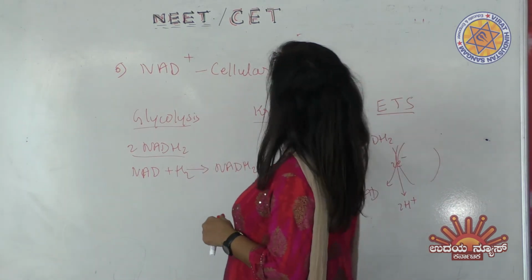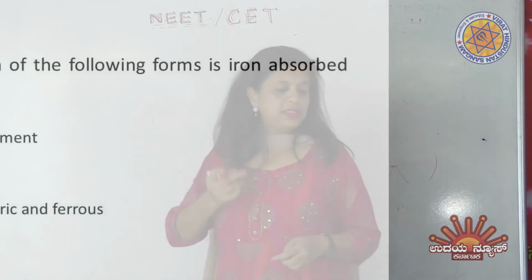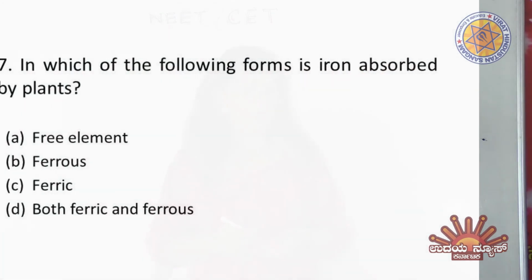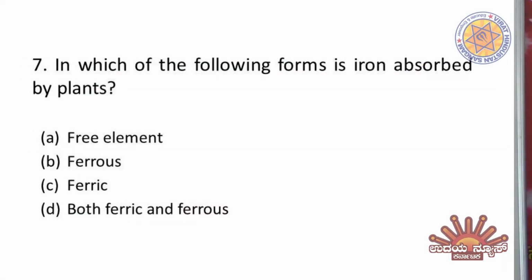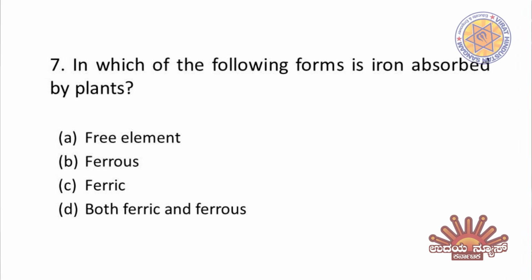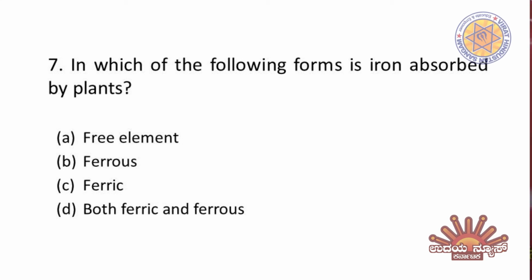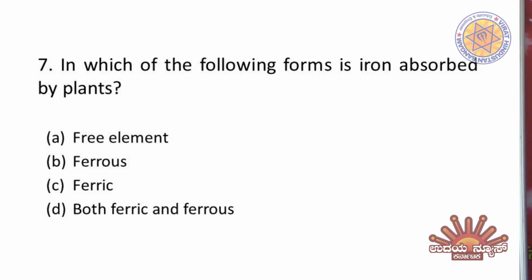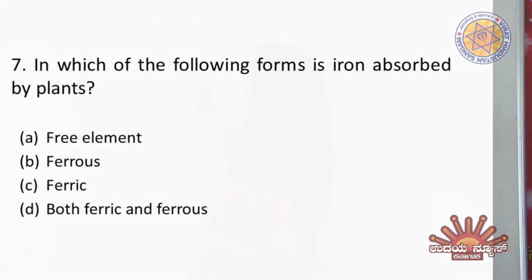Let's move on to the next question. The next question is saying, which of the following forms of iron is absorbed by plants? Which of the following forms is iron absorbed by the plants? It's the seventh question. In which form is Fe absorbed by the plants?